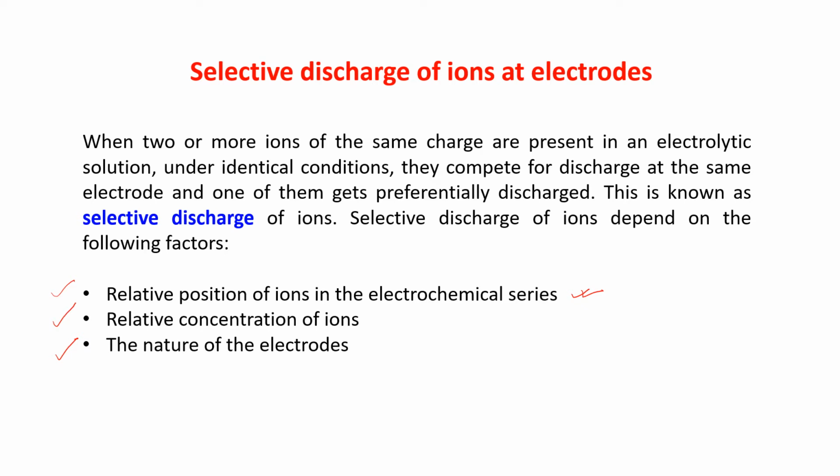Reactivity series is very easy to learn. You can make a phrase of it and learn it. Even smaller children are doing that. Second is the relative concentration of ions, which also determines which one will get discharged. And third is the nature of the electrodes.